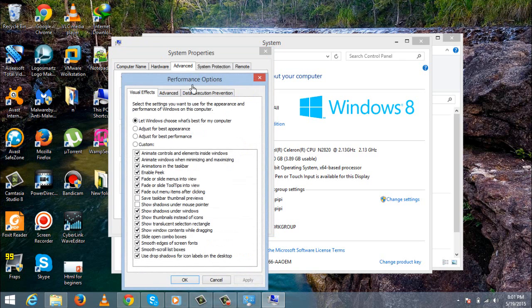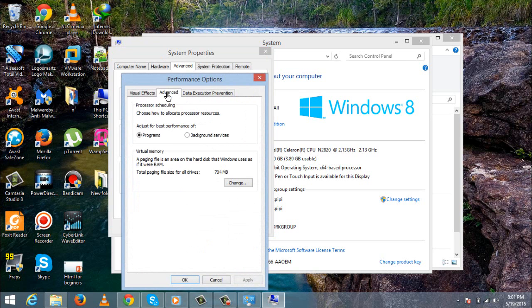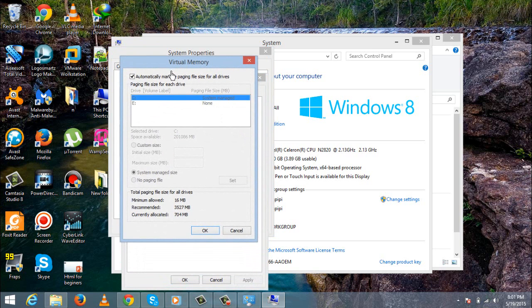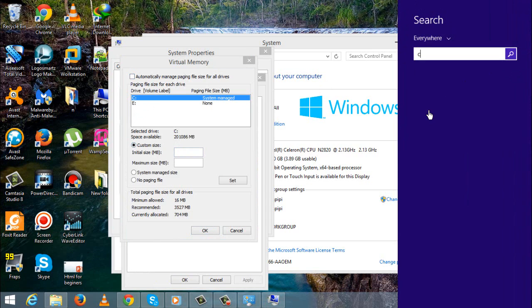and under this Performance Options, take Advanced. Then come down here and click on Change. You uncheck this Automatically manage paging file size, and then click here on Custom size. Then you want to open your calculator because we have to do some calculation here.